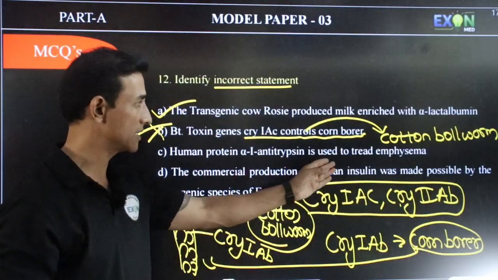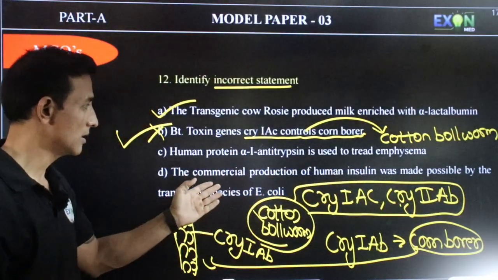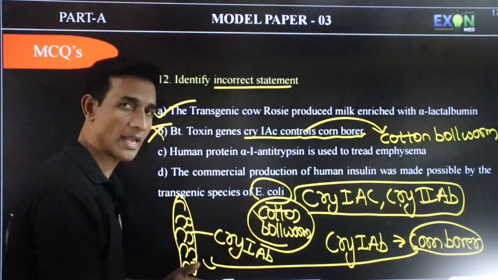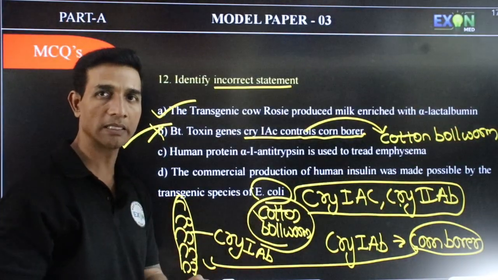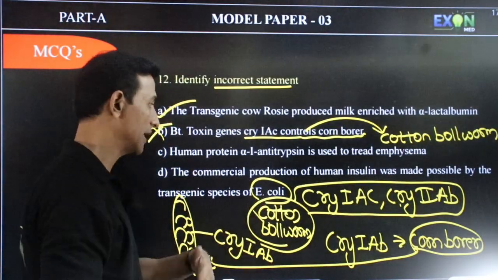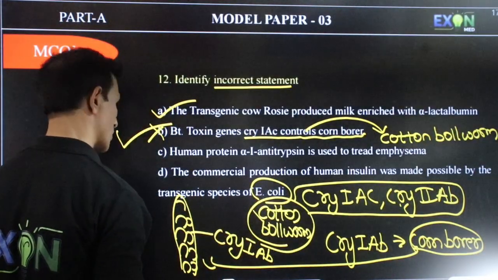Human protein alpha-1 antitrypsin is used to treat emphysema. Commercial production of human insulin is by whom? By E. coli. We have inserted chain A and chain B in the E. coli and created insulin. Next question.